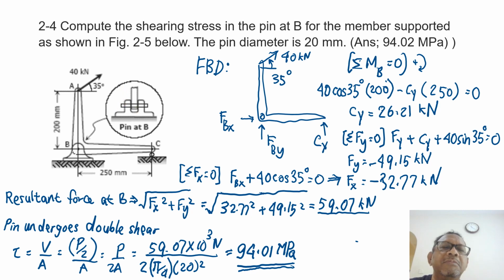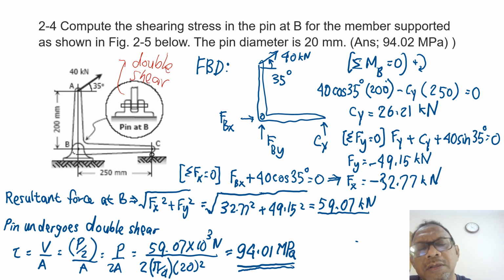So remember, it is a double shear. Is it important? Yes, it is important, because later on we will make a decision based on this double shear issue.